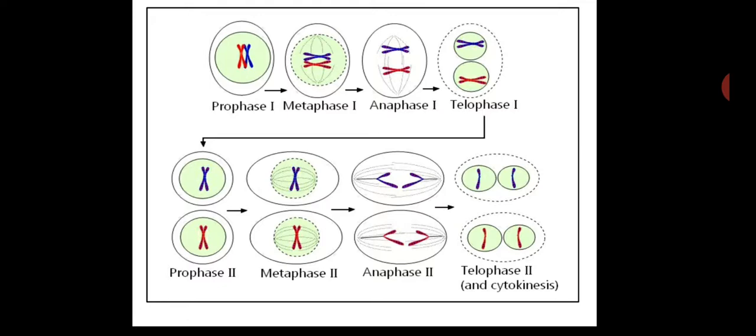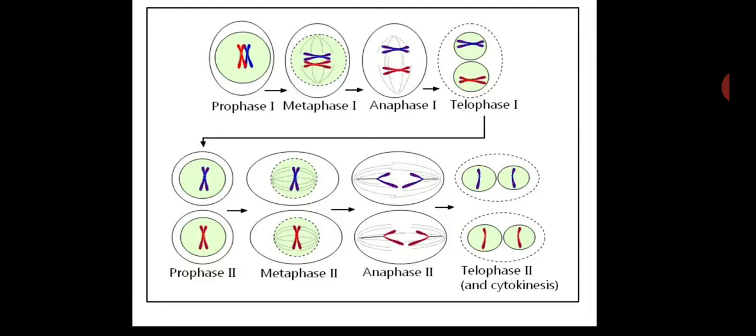They are again prophase 2, metaphase 2, anaphase 2, telophase 2. At the end of telophase 2, the second nuclear division is also completed, by which four haploid nuclei will form. After cytokinesis, four haploid cells will be formed. So this is the overall overview of meiosis. Let's come to meiosis 1.